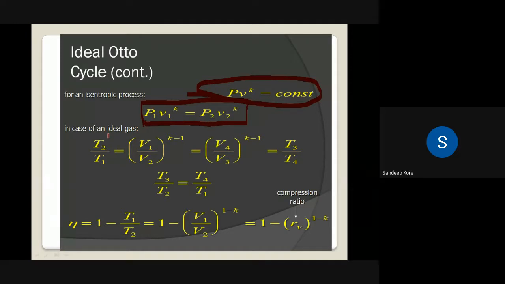For isentropic process, we can write the relationship between volume and temperature as T2 by T1 is equal to, we have to take these notations crosswise, V1 by V2 raised to gamma minus 1. Similarly, we can write T3 by T4 is equal to, taking the notation crosswise. Now, 4 is on the denominator side, so for volume it goes to the numerator side: V4 by V3 raised to gamma minus 1.